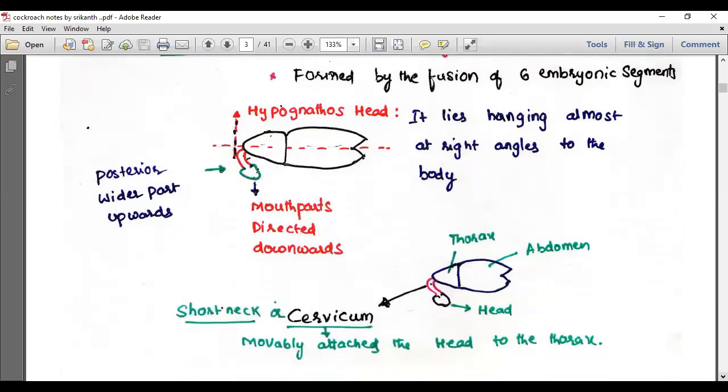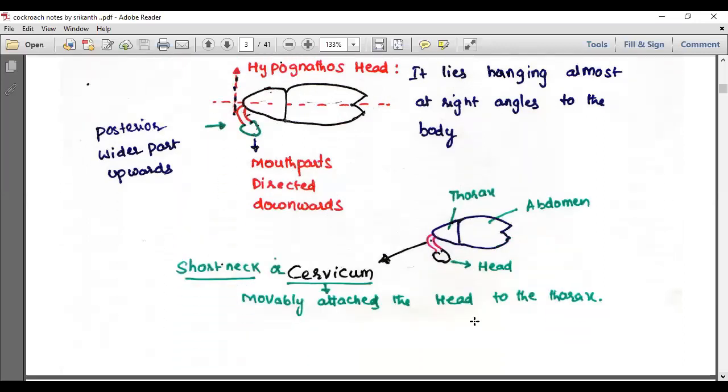Now see the original position, and the head is connected to the thorax. We said there are 3 tagmata. What are they? Head, thorax, abdomen. You see, the head is connected to the thorax. How is the head connected to the thorax?